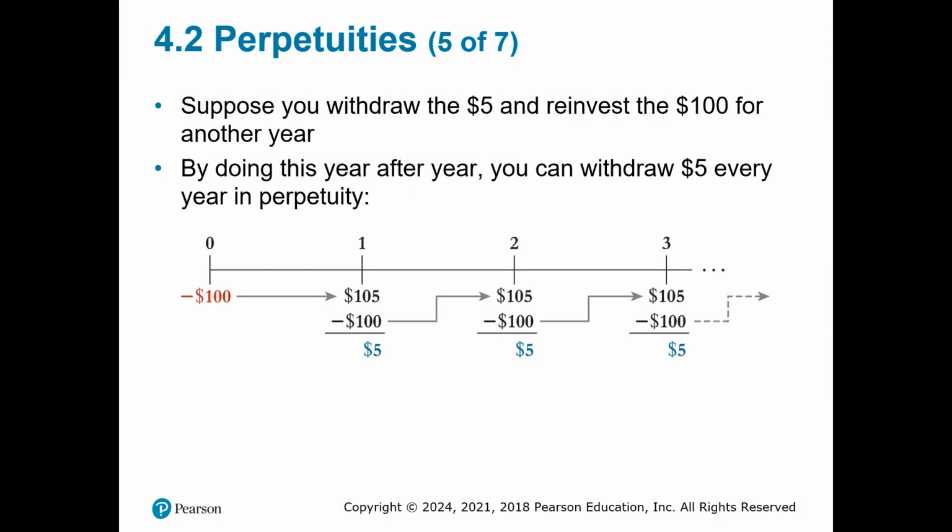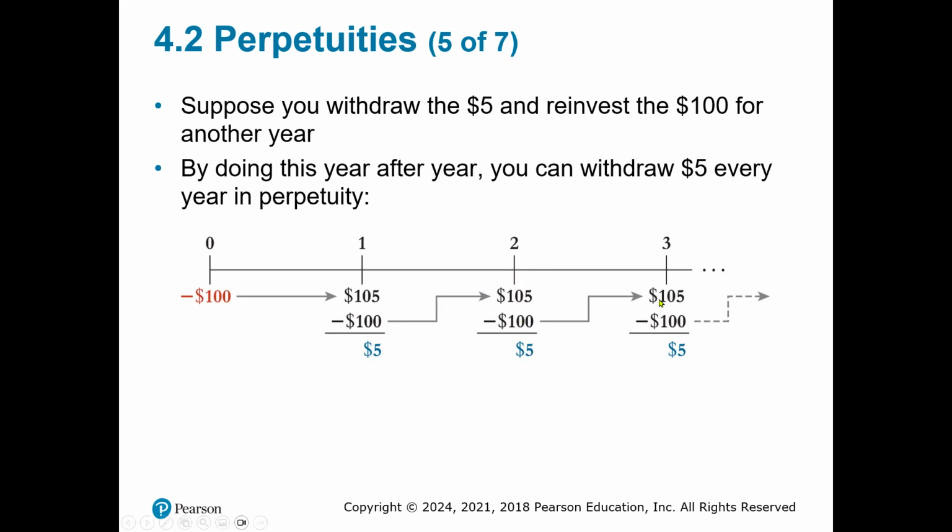So here in the timeline, you see from left to right, at 0, you have the negative $100. And at 1, you have $105 minus $100, which gives you $5. And then at 2, you have the $105 minus the $100, which gives you $5.